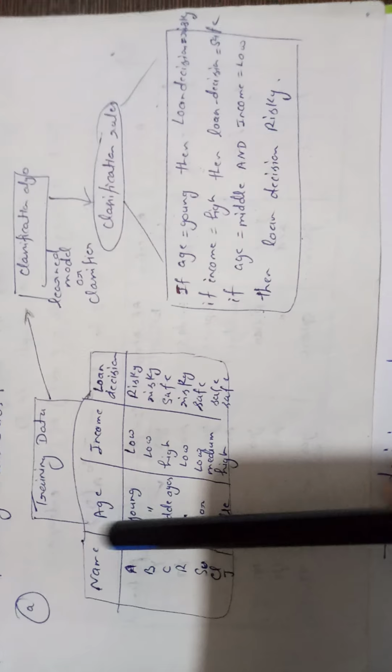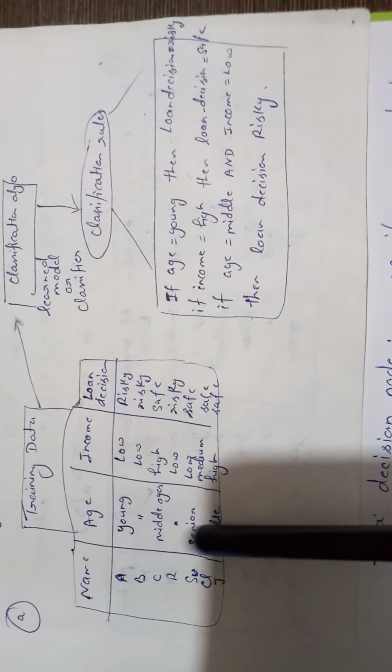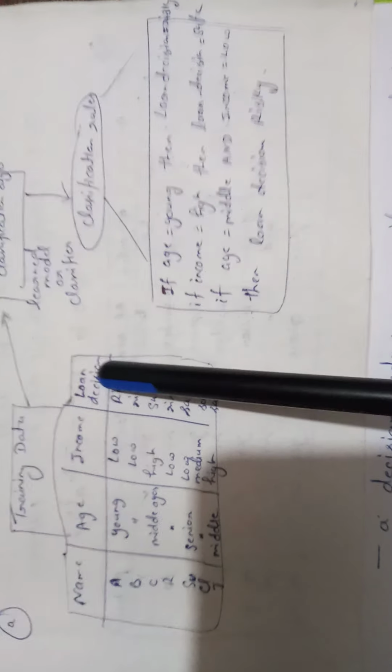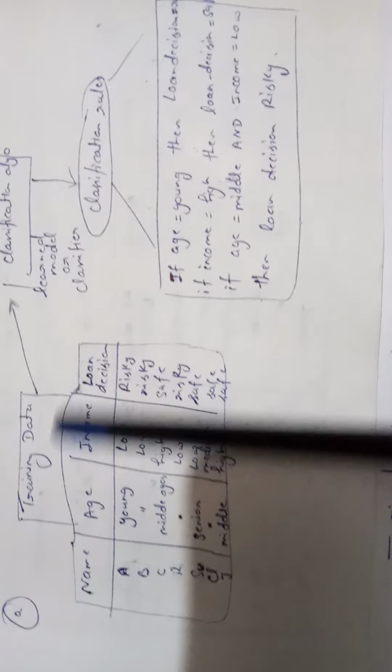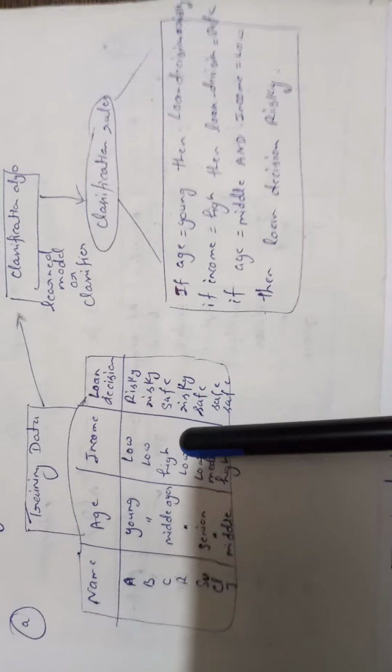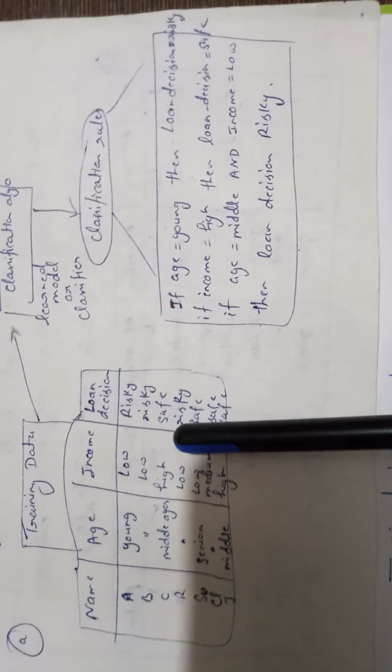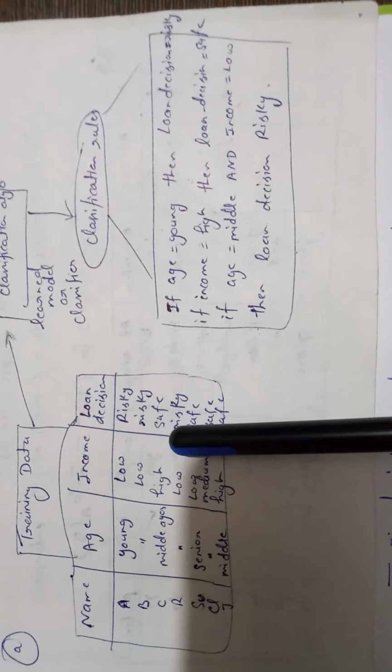You can understand this with the help of one example. Suppose that is my training set. This is the data given for the persons: name, age, income and loan decision. Everybody knows that in supervised learning, the data set is labeled. What is labeled? Data as well as output. Means input as well as output is given.